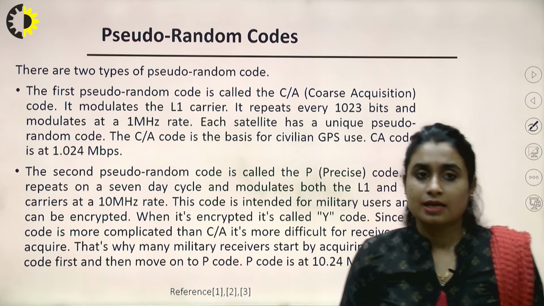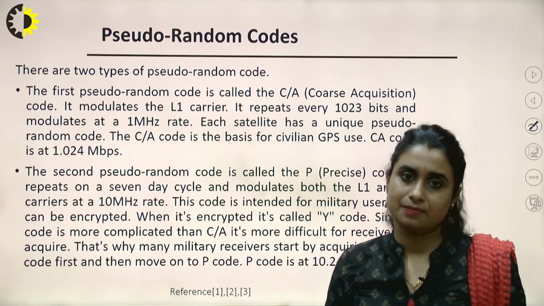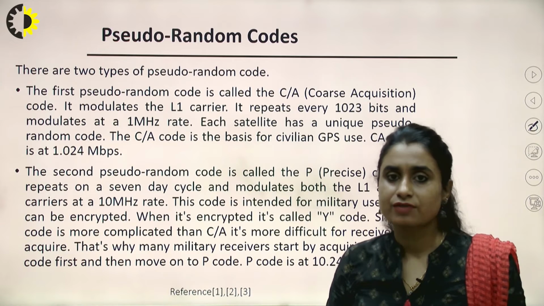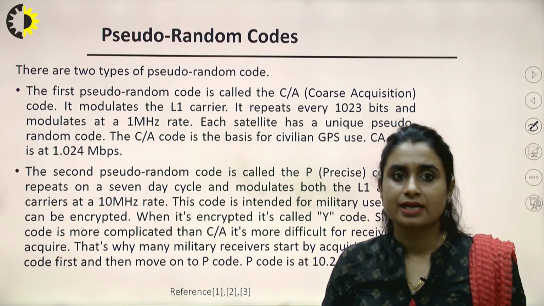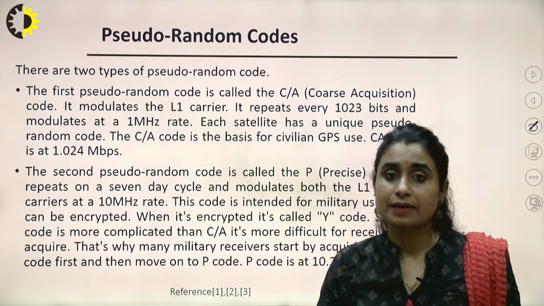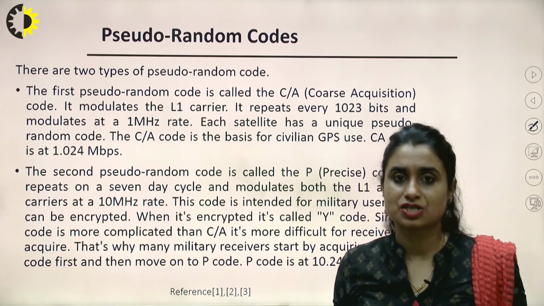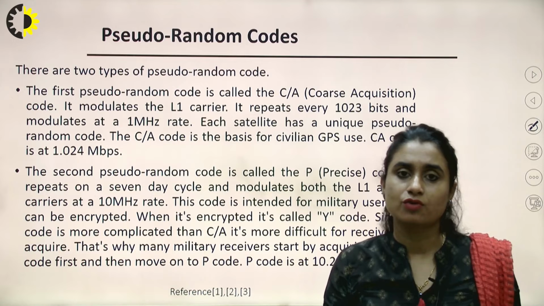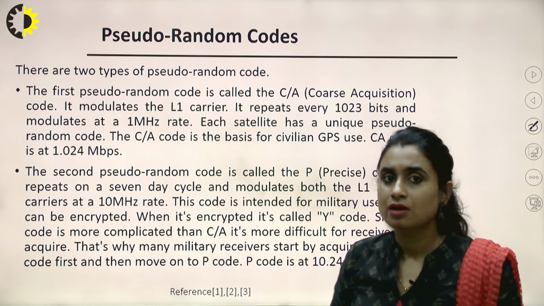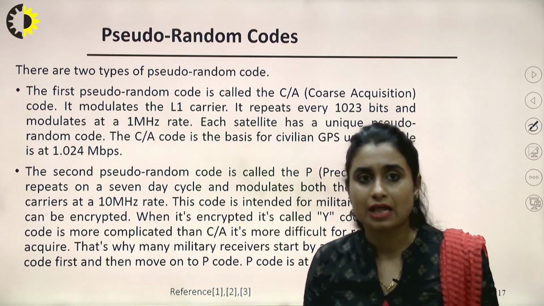Right? Now if we talk about the various kinds of codes that we use for the GPS system, there are two different kinds of codes, right? Coarse acquisition and precise code. Keeping in mind military communication and civil communication, we use different kinds of code for each application. The coarse acquisition CA code is used with the help of the L1 carrier.